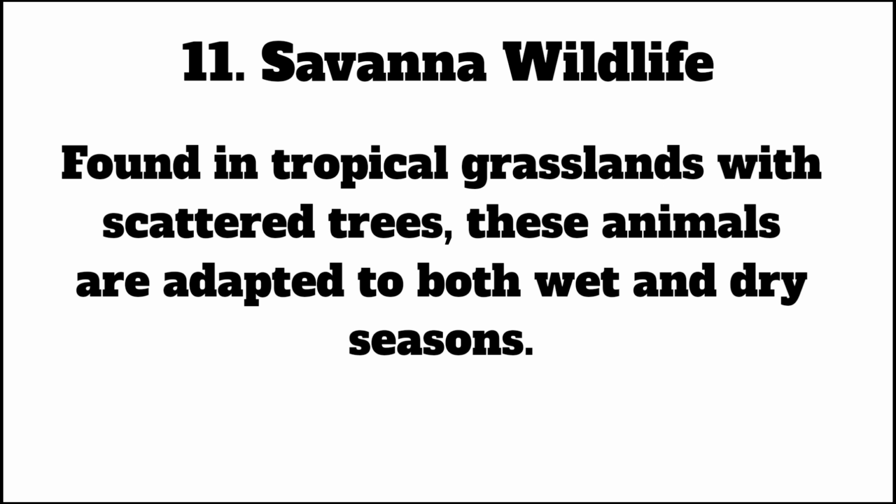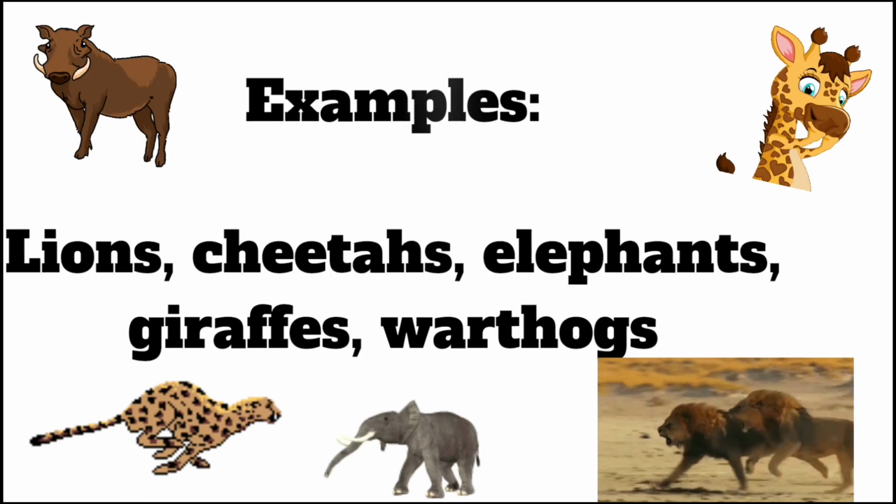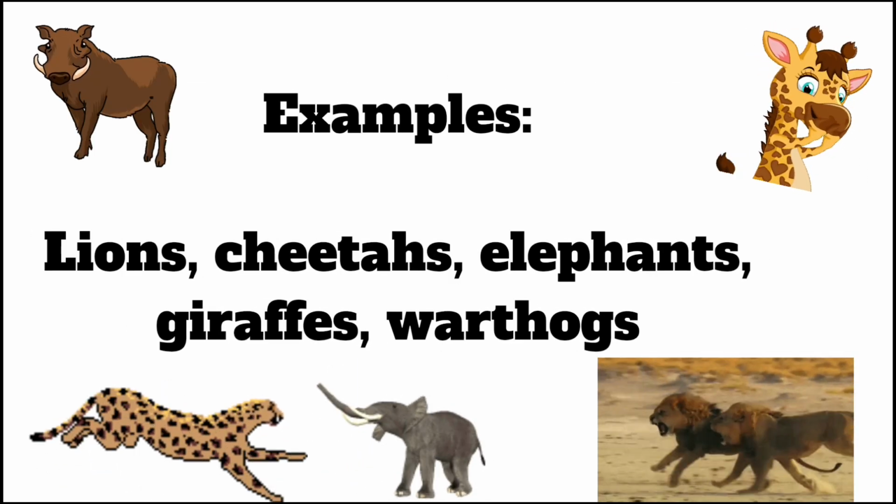Savanna wildlife, found in tropical grasslands with scattered trees. These animals are adapted to both wet and dry seasons. Examples: lions, cheetahs, elephants, giraffes, warthogs.